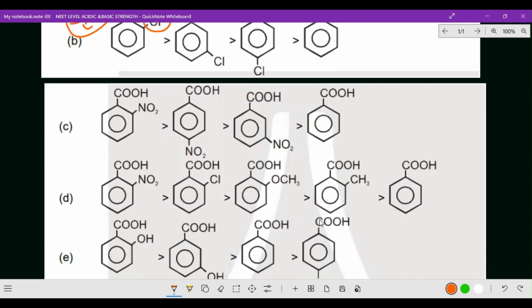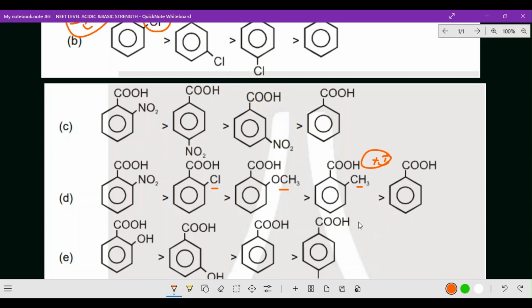The same idea applies next: orthonitrobenzoic acid is greater than orthochlorobenzoic acid, greater than orthomethoxybenzoic acid, greater than the methyl group, which is under plus I effect, so naturally it will be least, then finally benzoic acid.